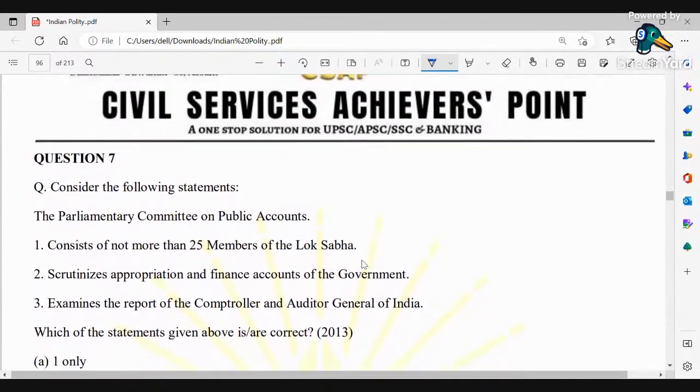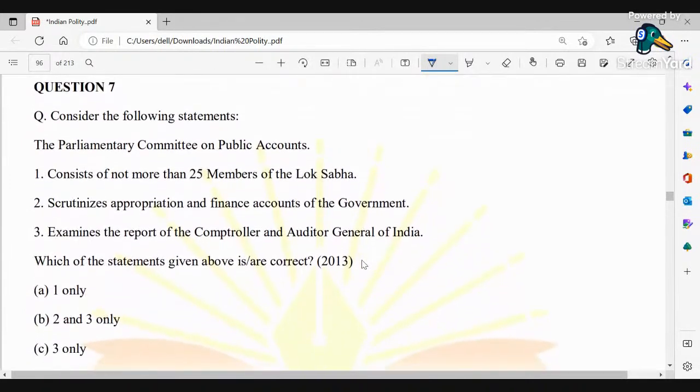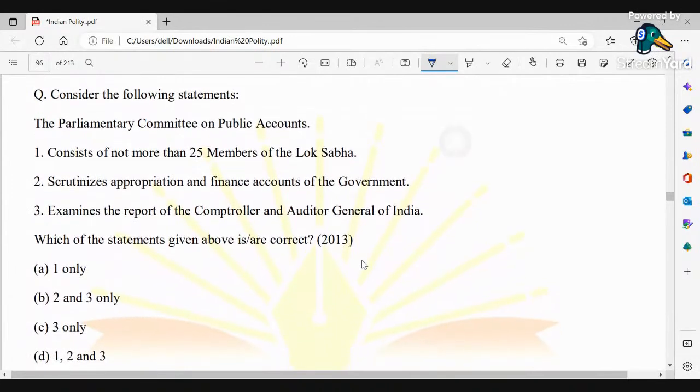Try to attempt this question. Consider the following statements. Parliamentary Committee on Public Accounts consists of more than 25 members of Lok Sabha, scrutinizes appropriation and finance accounts of the government, examines the reports of the Comptroller and Auditor General of India. So which of the above options is correct? 1 only, that is this one. 2 and 3, this one. 3 only, this one, as well as all of 1, 2 and 3. So please attempt this answer.